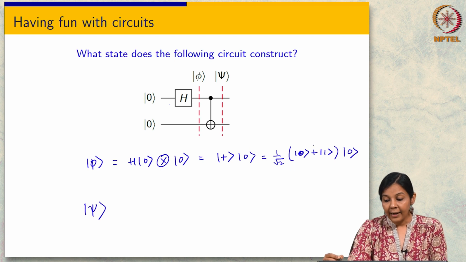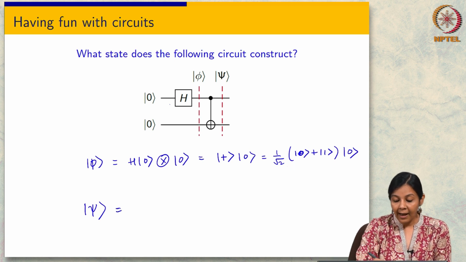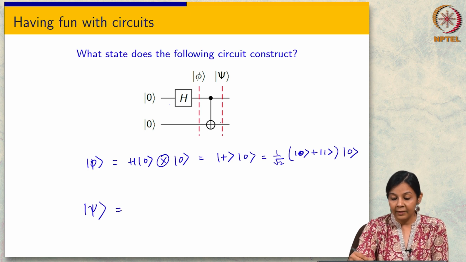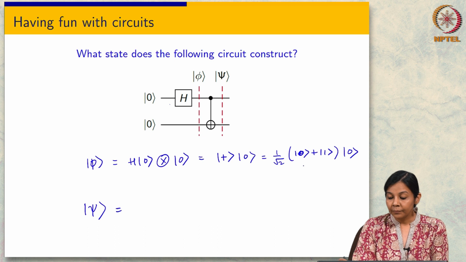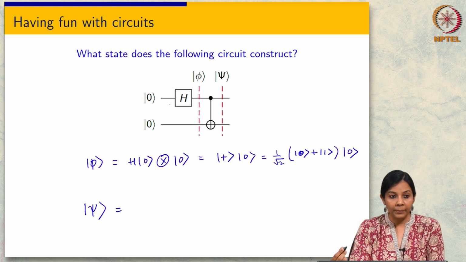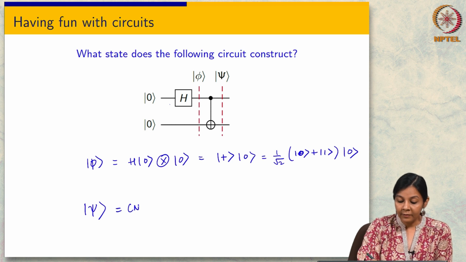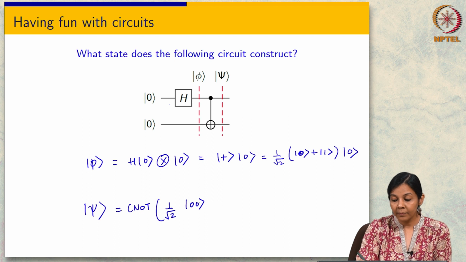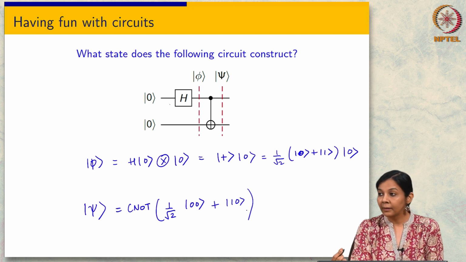And now this psi, what do I get? Basically I have the C naught gate over here, and I am going to have the first bit be the control bit, right. So it's the C naught of this, right.